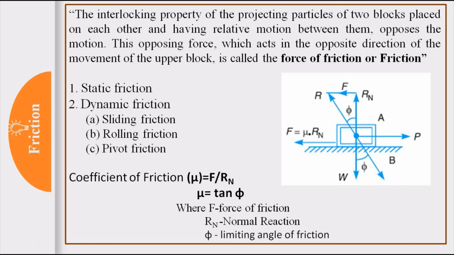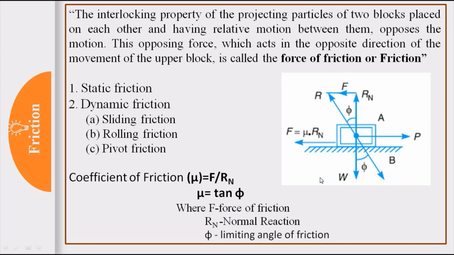So why is this friction happening? See, because no surface is exactly flat. There may be some projecting particles present, which you can check if you observe with a microscope. So while in motion, those projecting particles interlock with projecting particles of the other surface with which there is relative motion, and that opposes the motion. So this friction is present everywhere, and we can say that friction is undesirable because it is opposing our motion.